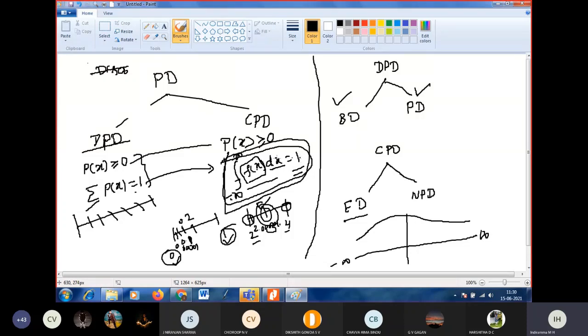So the geometrical meaning of the second condition in the continuous probability distribution is this. This is a curve we have; this curve is the f of x curve. The area between the curve f of x and the x-axis from minus infinity to plus infinity is 1. That curve should be symmetric about the y-axis. So that second condition represents the area. That is the one geometrical meaning.